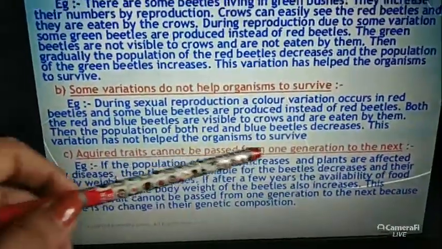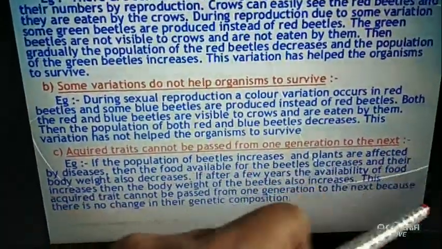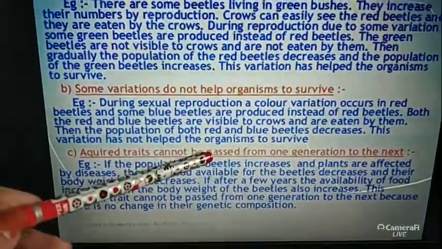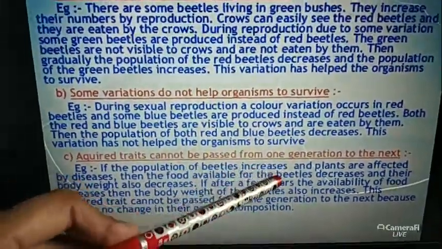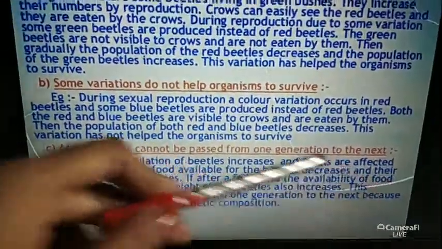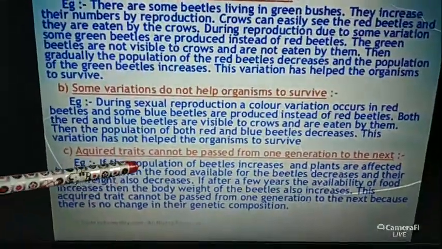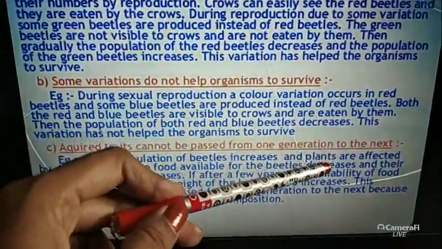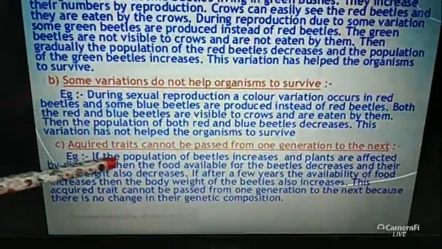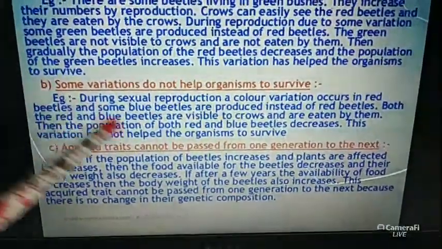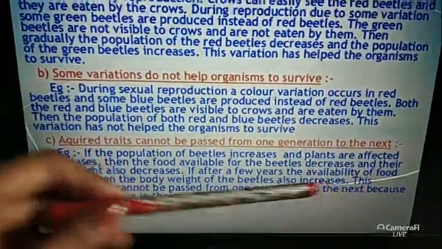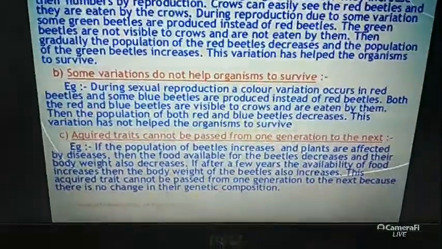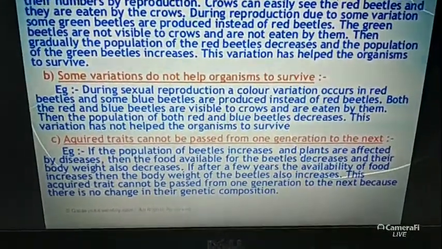Acquired traits cannot be passed from one generation to the next. So for example, if the population of beetles increases and plants are affected by disease, then the food available for the beetles decreases and their body weight also decreases. Then what happens? Then the beetle family becomes destroyed.